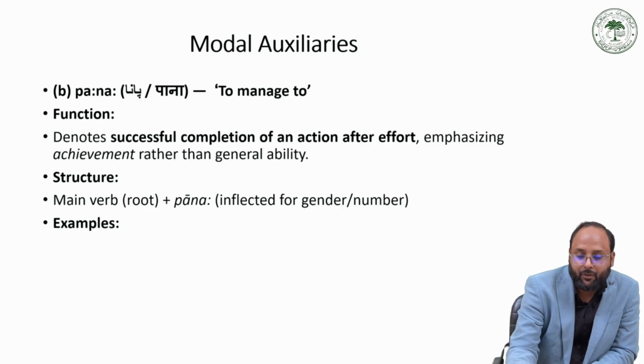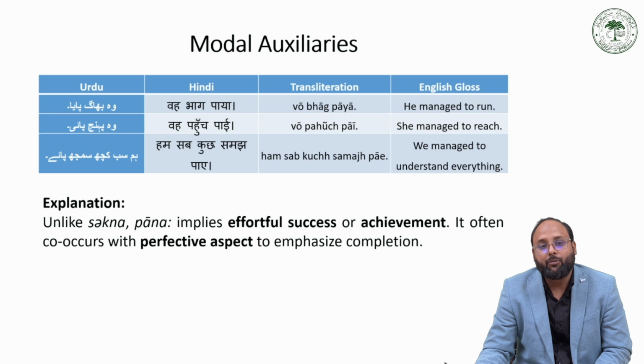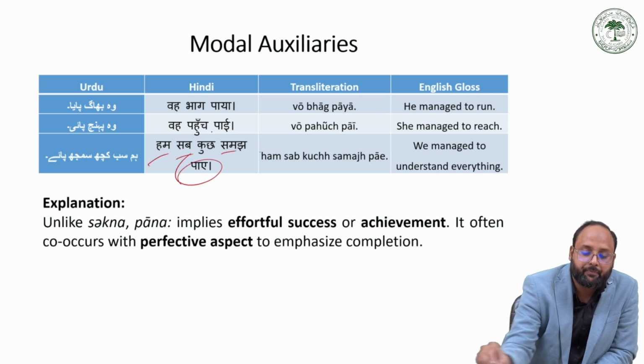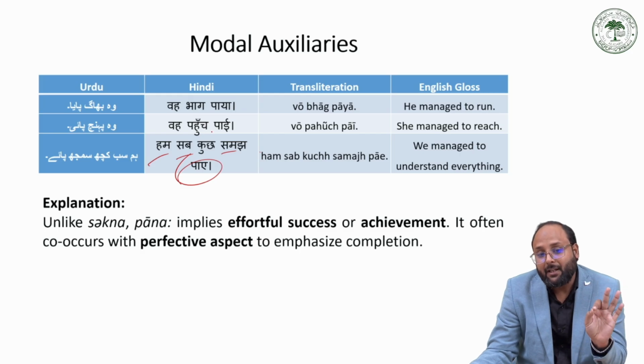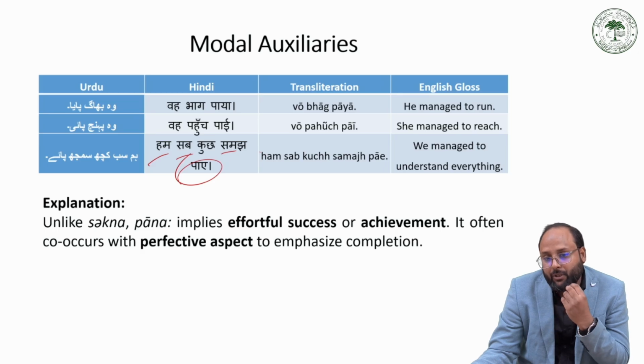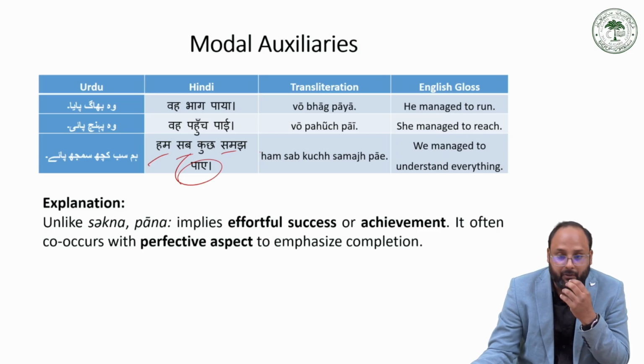So the structure for this verb, like main verb, then we have pana. So we have the example like वो भाग पाया, वो पहुंच पाई, हम सब कुछ समझ पाए. So unlike sakna or pana, which implies effortful success or achievement, it often co-occurs with the perfective aspect to emphasize the completion. So when we are using this modal with the perfective aspect, it emphasizes the completion of the action, unlike the achievement or effortful success.